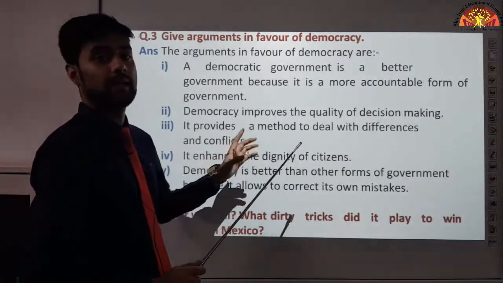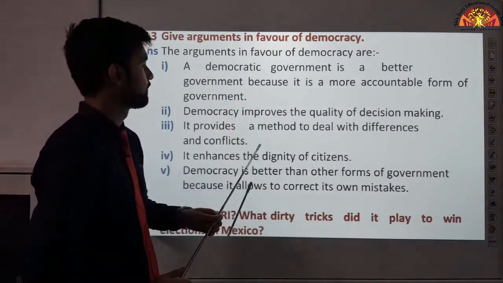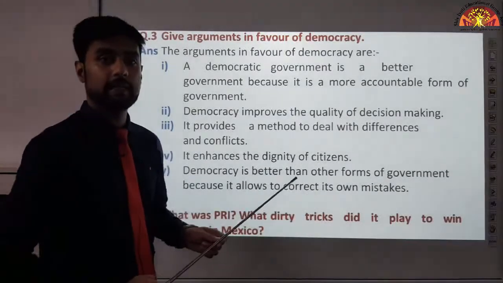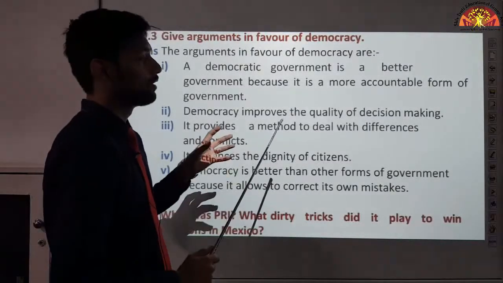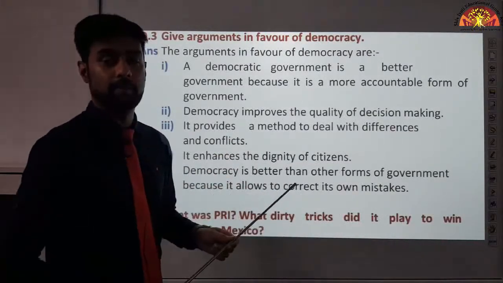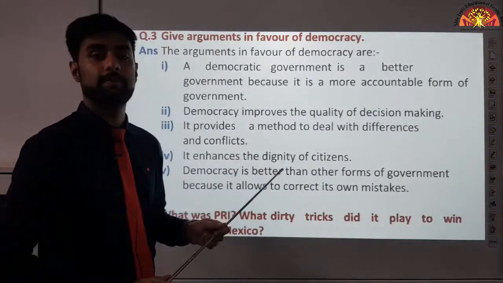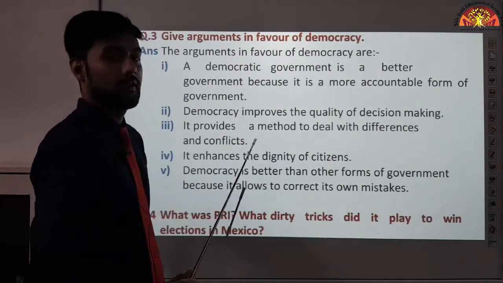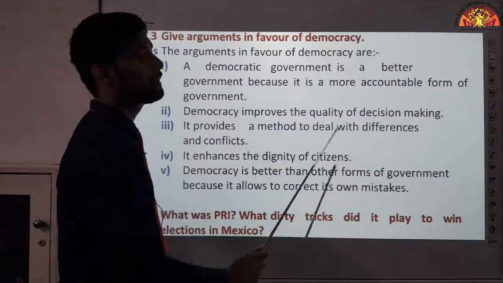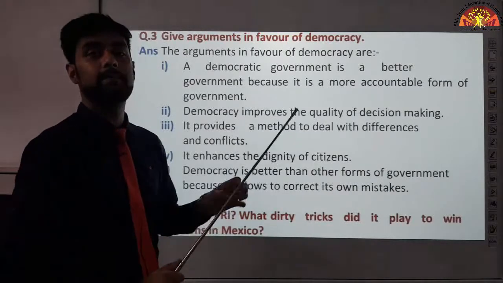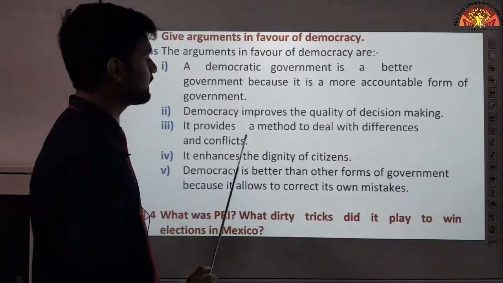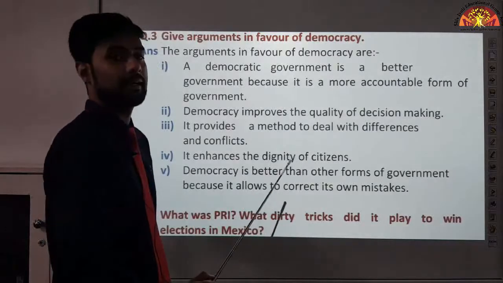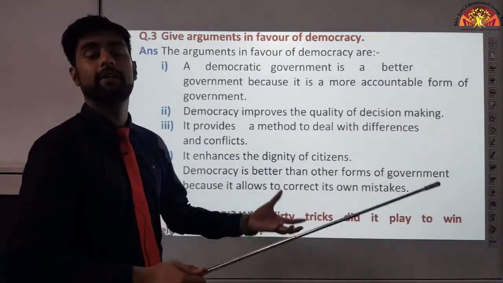Okay, they cannot do so in a dictatorship or in a monarchy form of government. Democracy improves the quality of decision making. A lot of people are consulted in democratic government. Okay. So that is why decision making quality improves, because a lot of people are giving their inputs. It provides a method to deal with differences and conflicts. Whenever conflicts arise, whenever there is a difference between people, a democratic government deals with it peacefully. It enhances the dignity of citizens. Citizens who are living in a democratic government, they feel dignified, they feel respected. Why? Because they are all being treated equally.